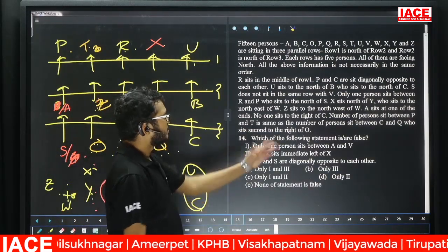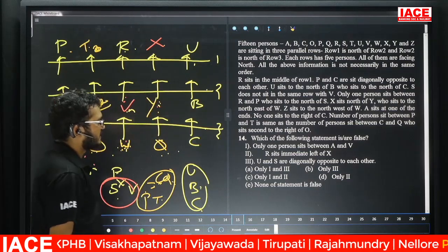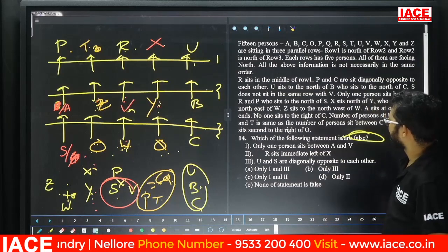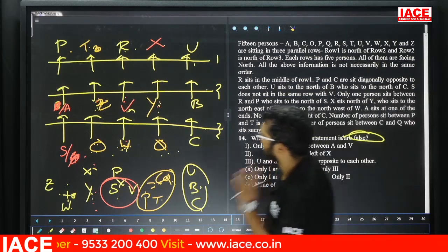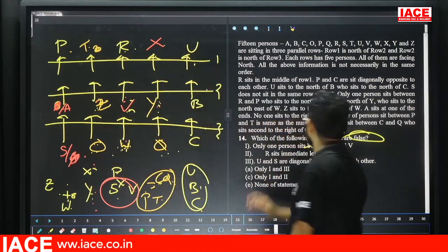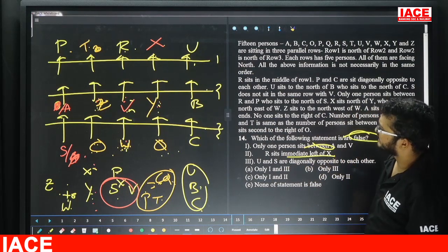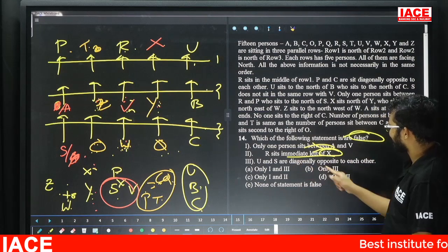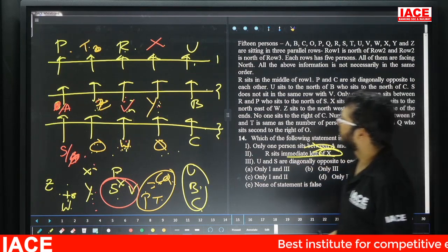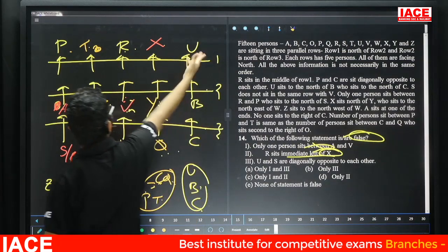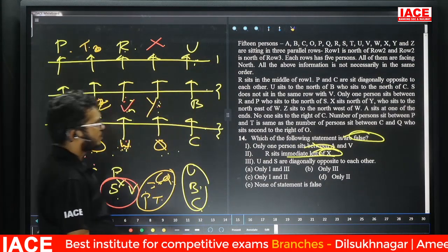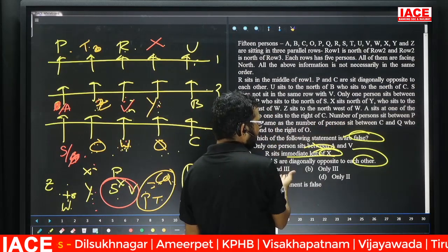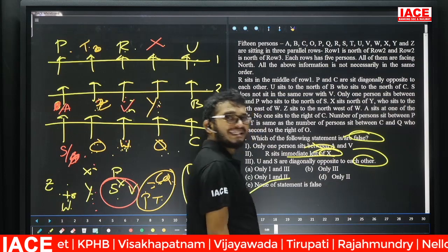Question number 14. Which of the following statements is/are false? Take the first one. One person sits between A and V. Yes, this one is true. Then leave it, our requirement is false. R sits immediate left of X. This one also true. Next. U and S are diagonally opposite to each other. Yes, this one also true. Then the answer is what? None of the statements is false. Why? Because all the given statements are true. So question number 14, option E.